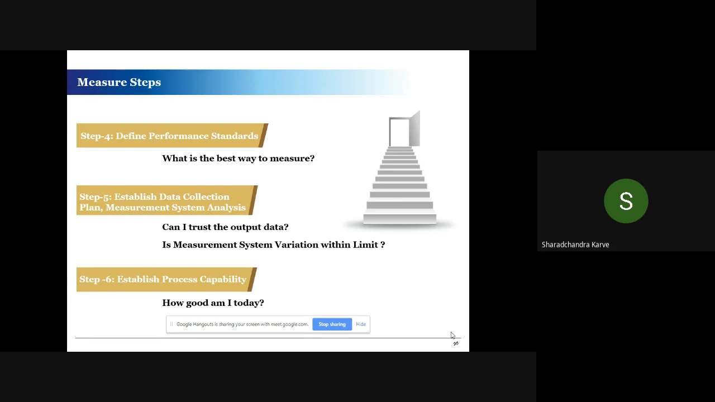And the third step is establish the process capability, how good I am today. When you talk about improvement, as you join an industry, everybody will talk about improvement, continuous improvement, etc. But improvement is nothing but improving the capability of the process. So the thrust here is again the capability of the process. What we do generally in the measure phase is to find out what is the capability of the existing process before we improve anything.